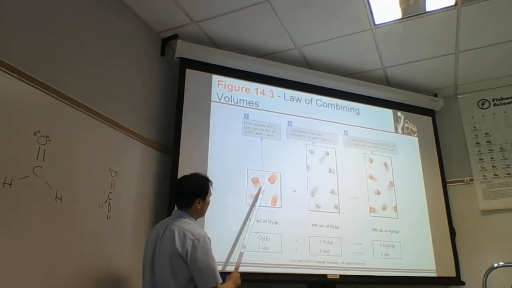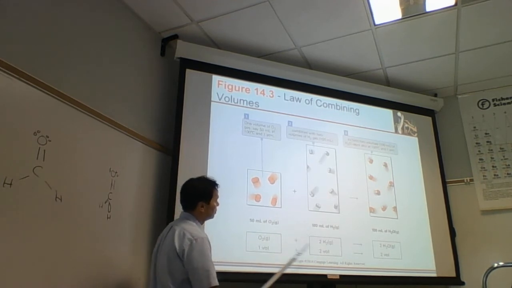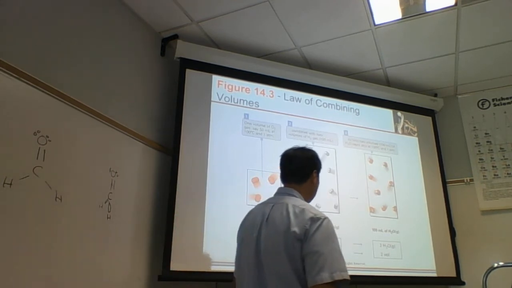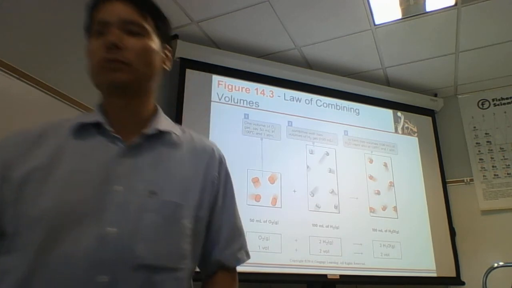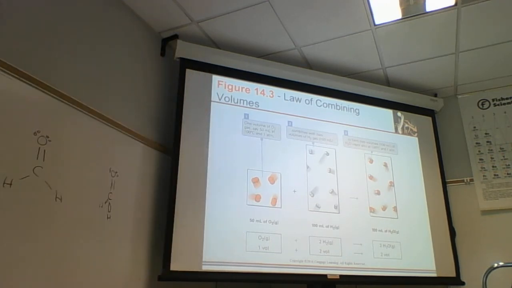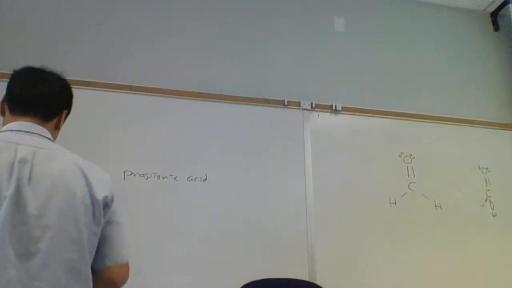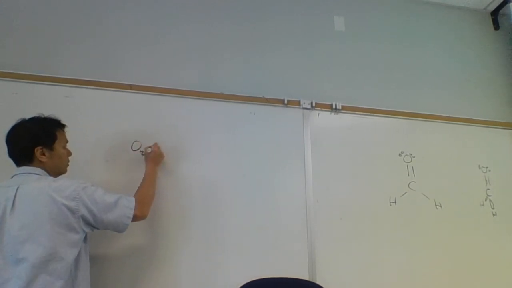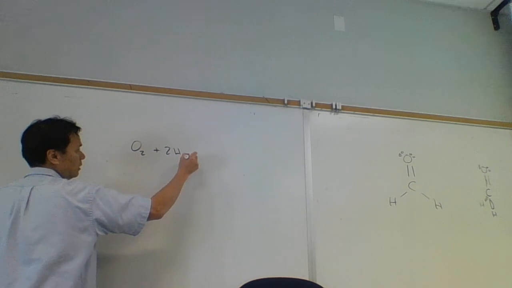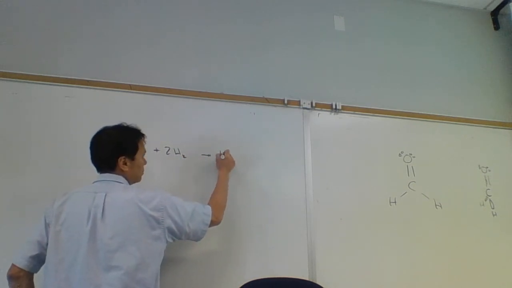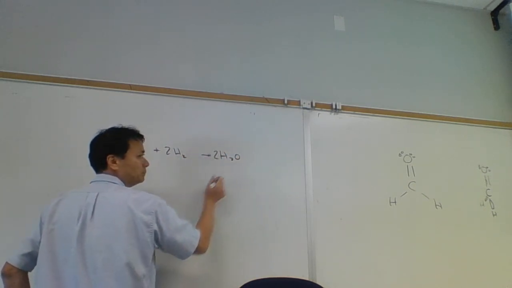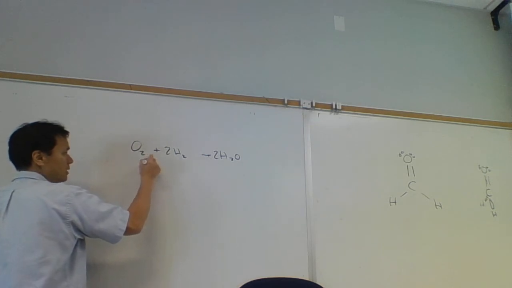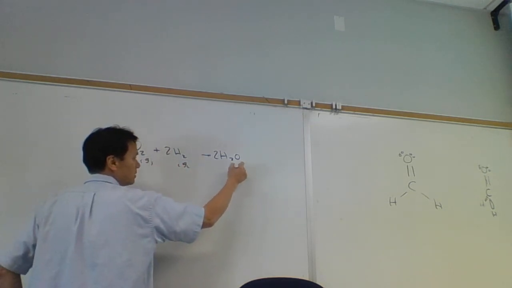So if we look at O2 and H2 reacting to form H2O, we know the stoichiometry of the reaction. It's going to be O2 plus 2H2 yields 2 H2Os. Okay, we're going to do all this in gas. So this will be gas, this will be gas, this will be gas.